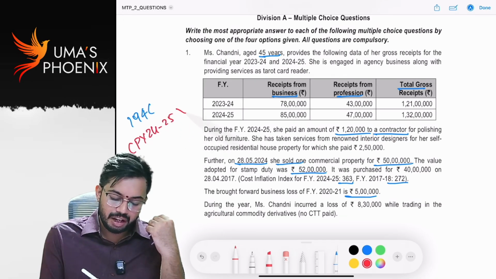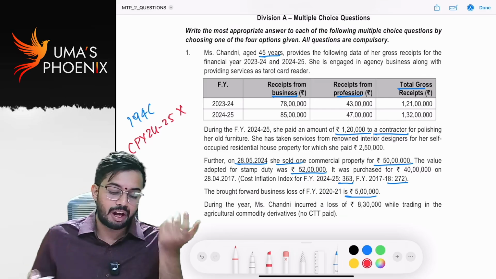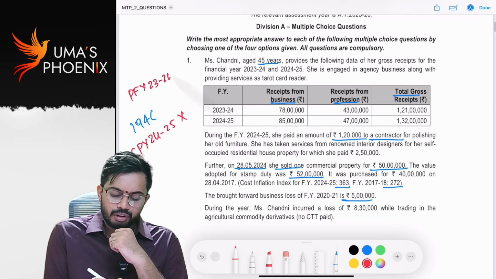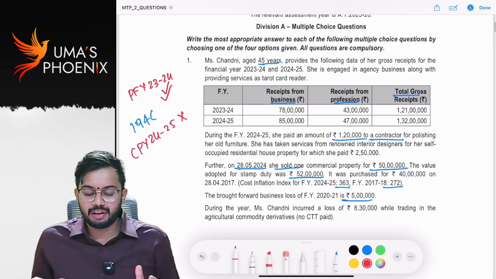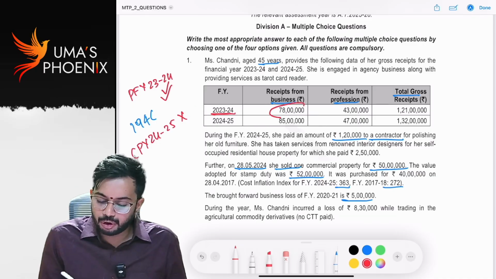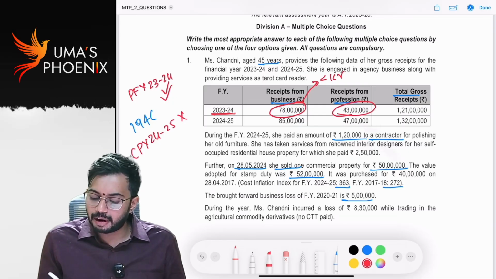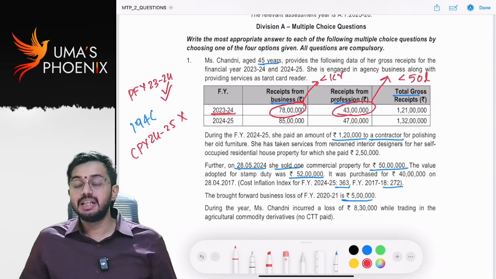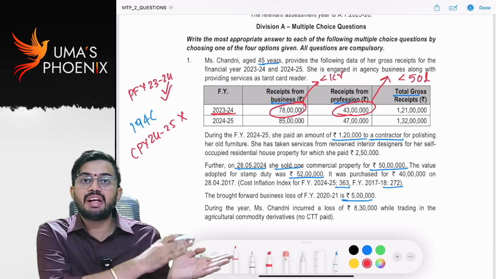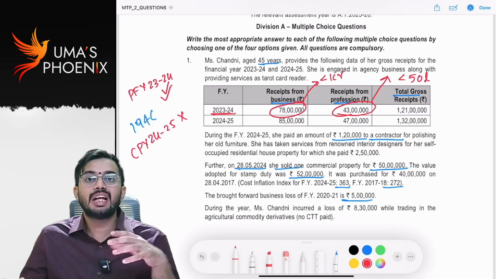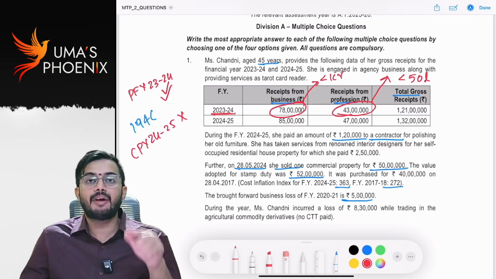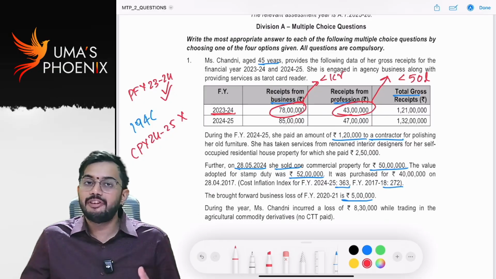24-25. We need to ignore 24-25. The preceding financial year is 23-24. We need to take 23-24. In 23-24, business turnover is less than 1 crore. In profession, gross receipts are less than 50 lakhs. See, we need to check individually for business and profession. So in the preceding financial year, business turnover is less than 1 crore, and in profession, gross receipts are less than 50 lakhs.